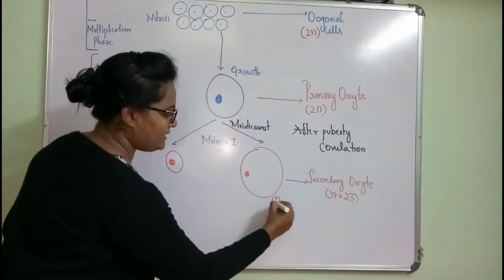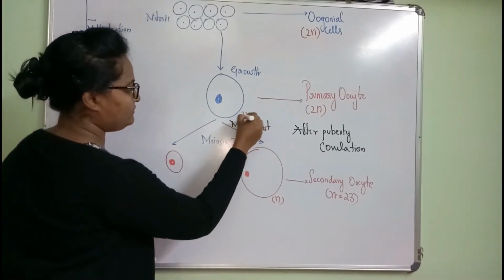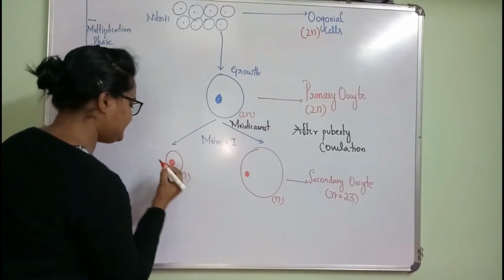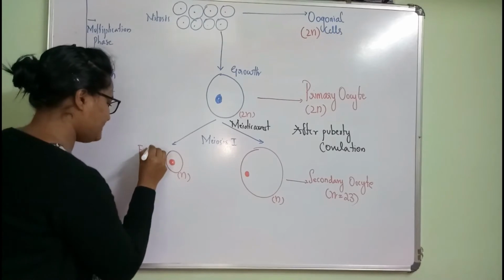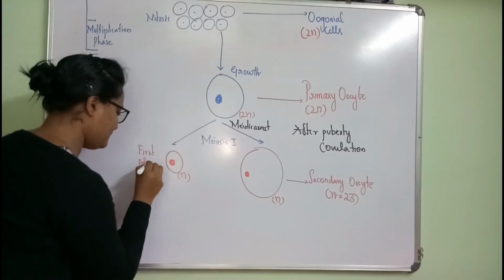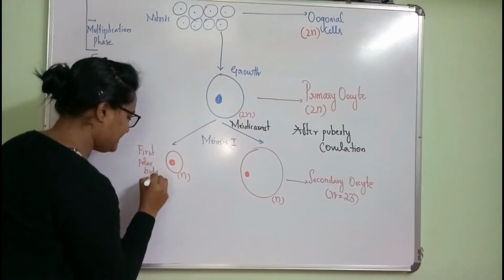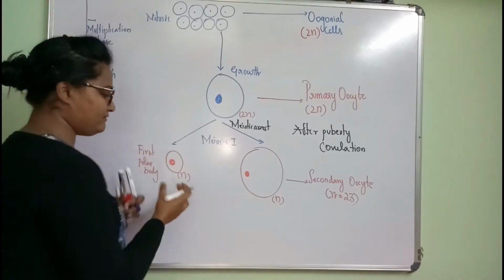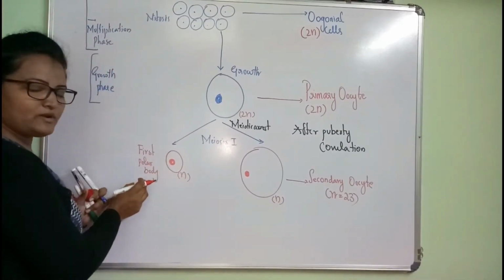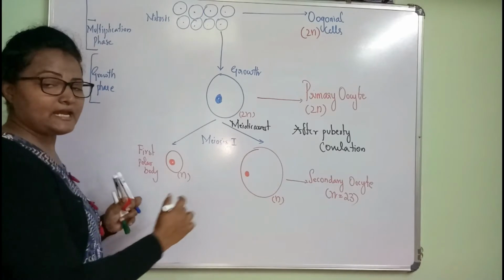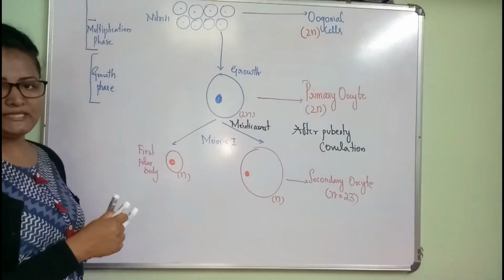You can write haploid here also, no problem. There is an unequal meiotic division and they form one small first polar body and another large secondary oocyte, which are haploid in nature.